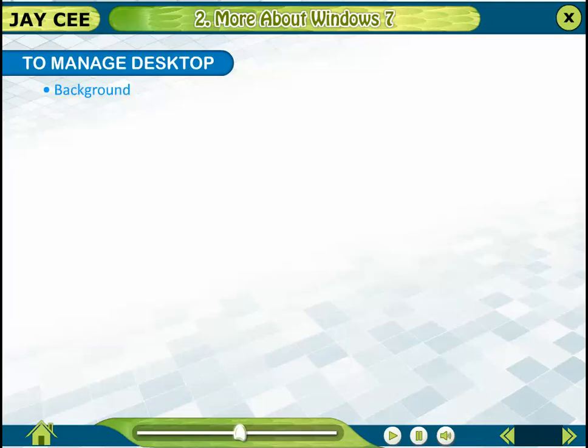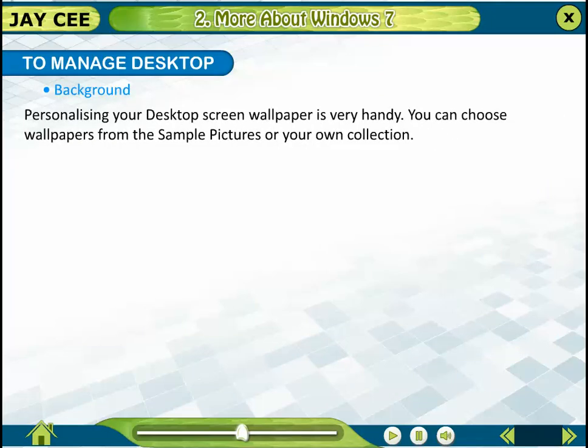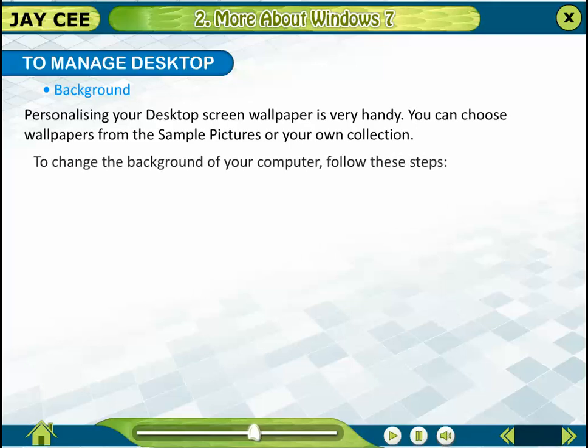Background. Personalizing your desktop screen wallpaper is very handy. You can choose wallpapers from the sample pictures or your own collection. To change the background of your computer, follow these steps.